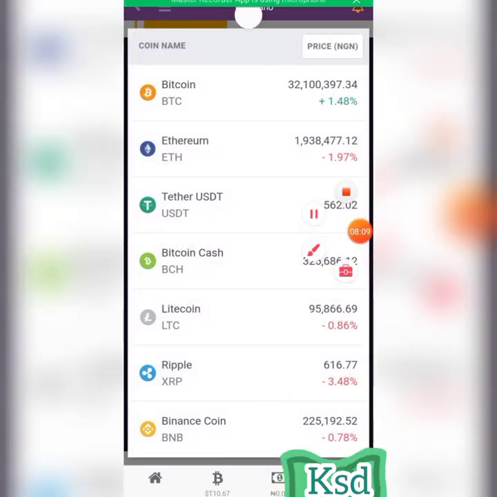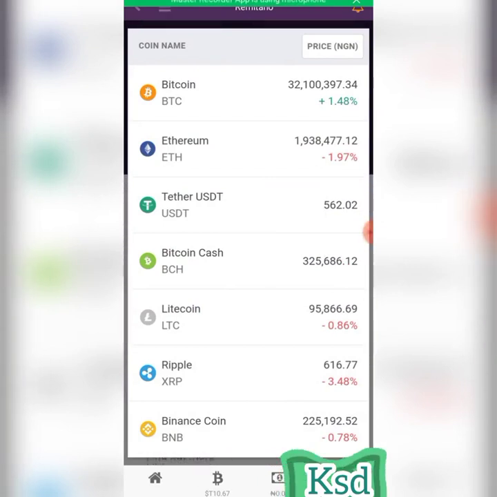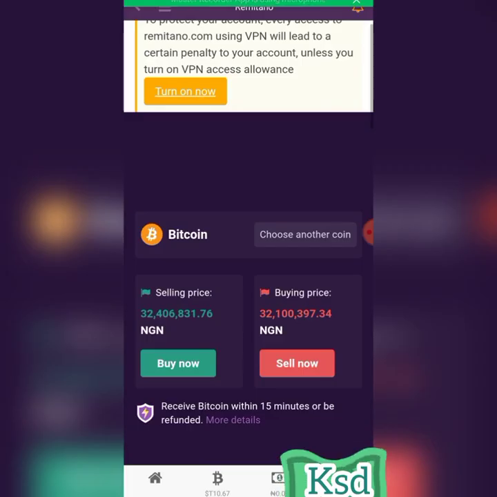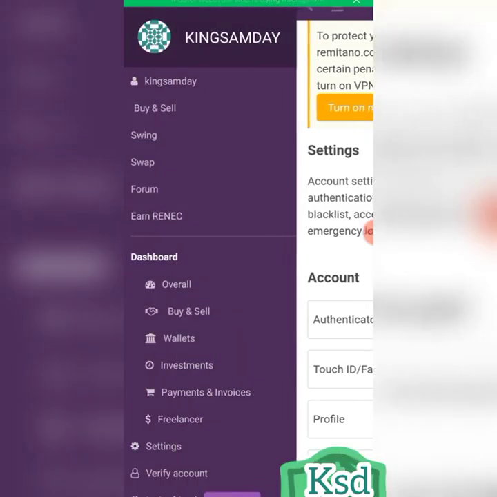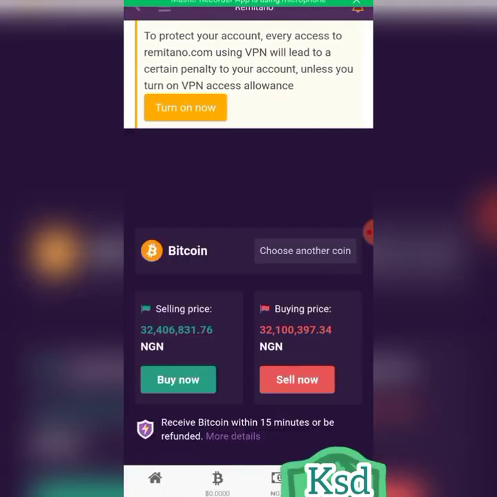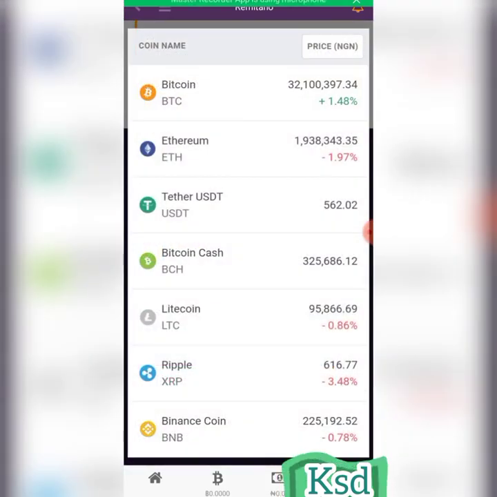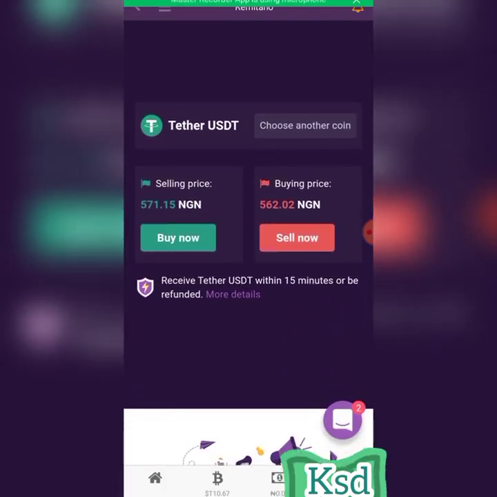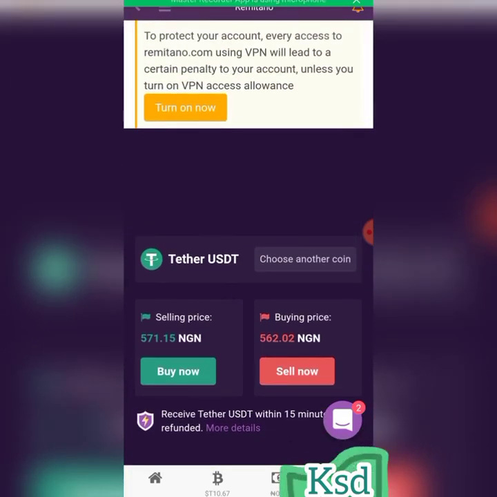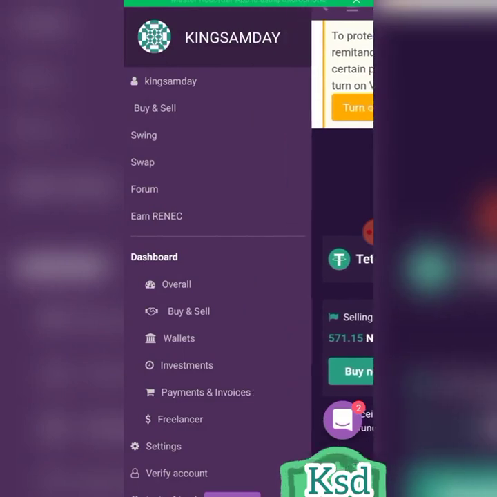You pick it. Let's assume you want to buy other ones, you just pick. Okay, but the one we are focusing on right now is USDT. The USDT that you have received, we want to know how to work on it. So I want to pick the USDT. So if you pick the USDT, you will see sell and buy. But before you come to this, add your bank account. Note, add your bank account.